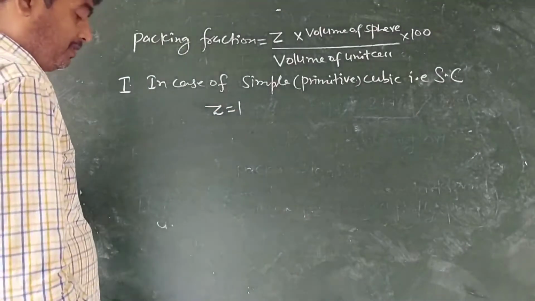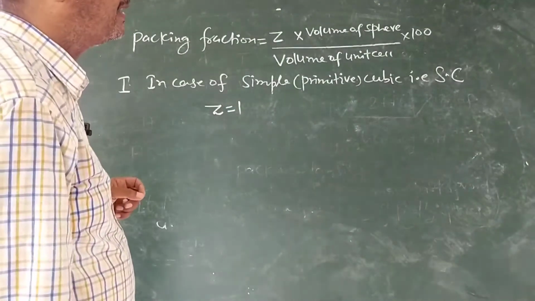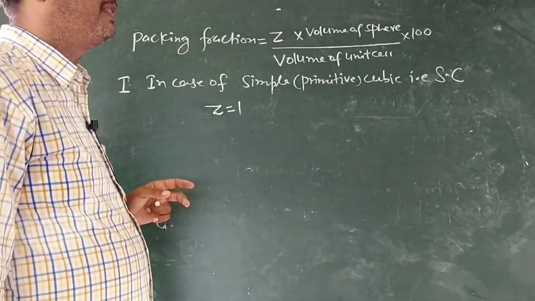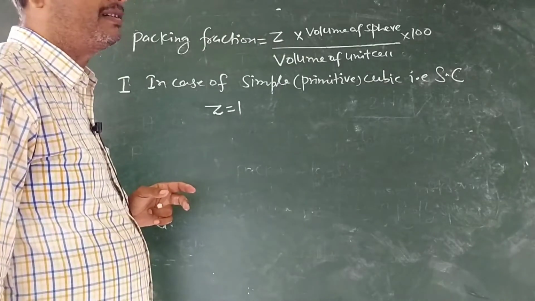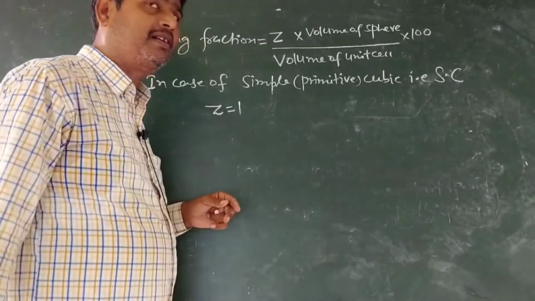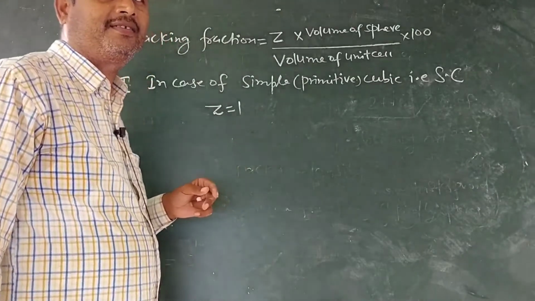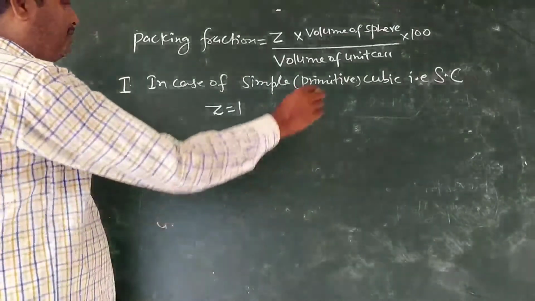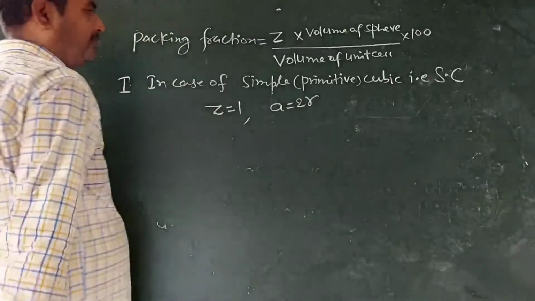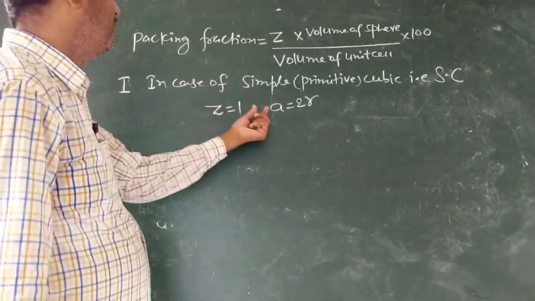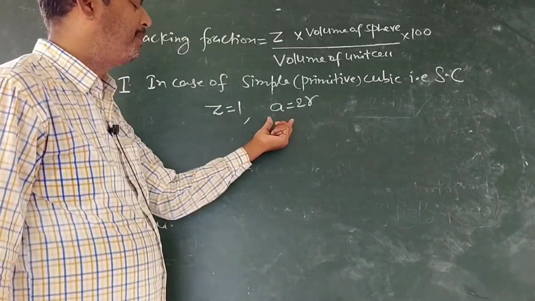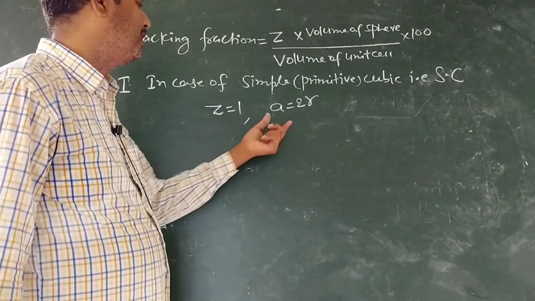In simple cube, constituents are present only at 8 corners, not at the center of body, not at the center of face, only at the corners. For this, Z is equal to 1 and a is equal to 2r. a is the length of the side of cube, all sides of cube have equal length.